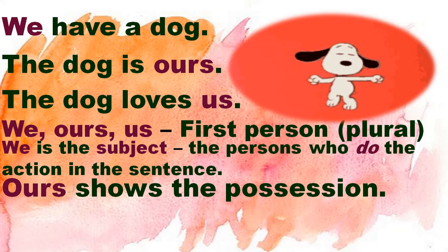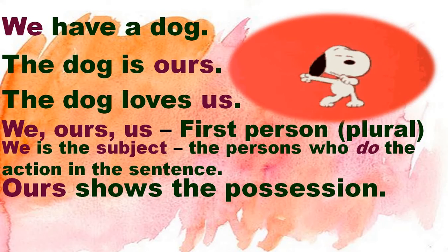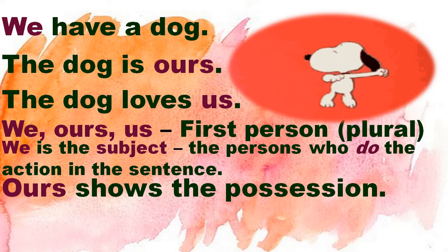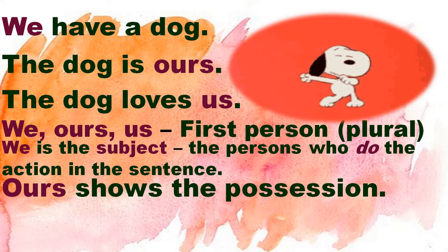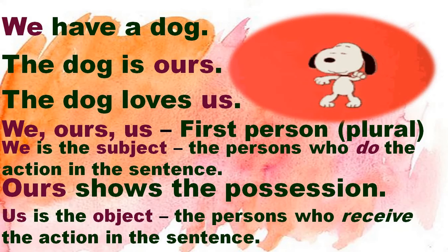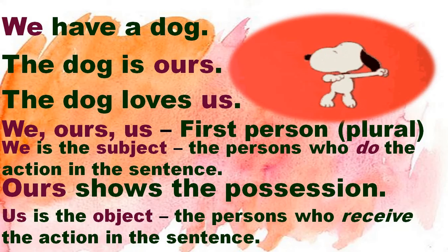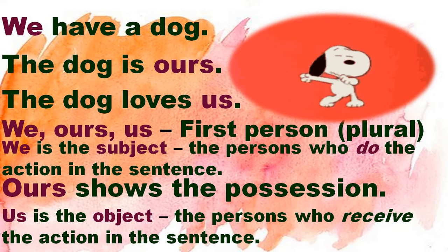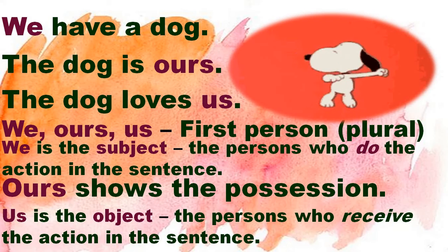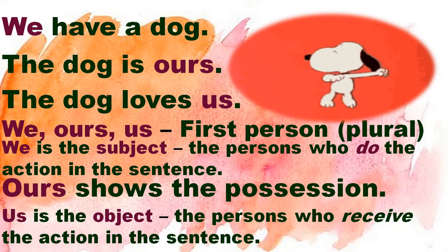Now look at the second sentence. The dog is ours. This word ours is showing you the possession of the dog, that the dog belongs to all of us. So, ours shows the possession. And the last is us, the object, the persons who receive the action in the sentence. Now look at the third sentence. The dog loves us. Now who is receiving the action? Who is receiving the love?